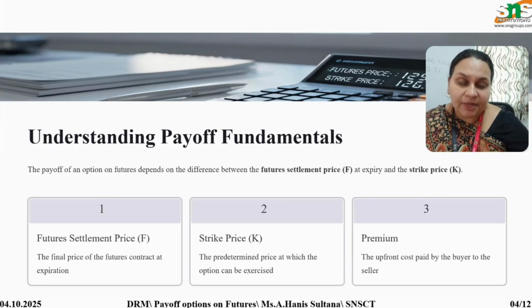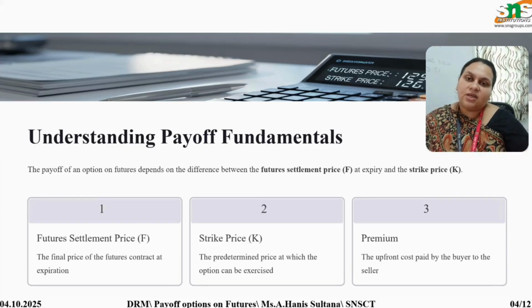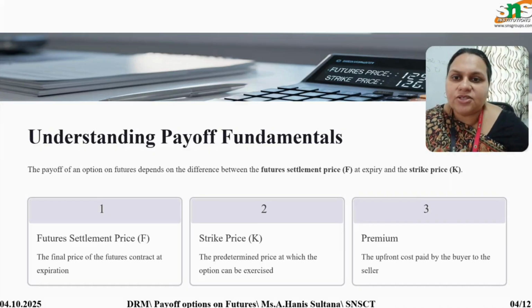Settlement price is the price at which we are going to settle. If we do not consider the premium, only the strike price, the price at which we settle is the future settlement price. Suppose we are adding a premium, then we call it the strike price. Premium, we know, is the upfront cost paid by the buyer to the seller.